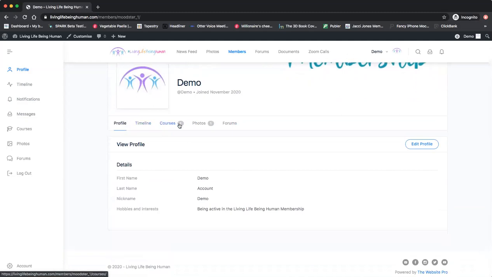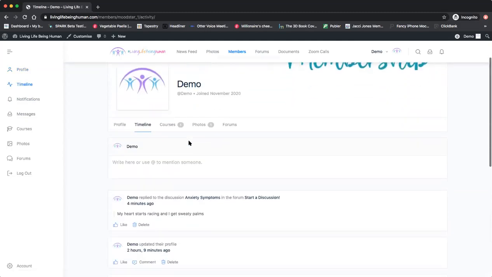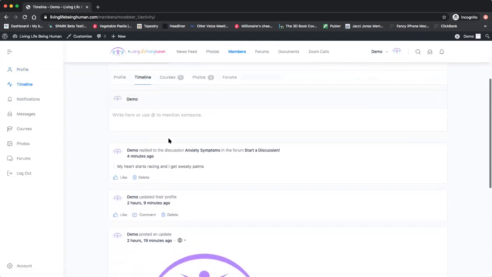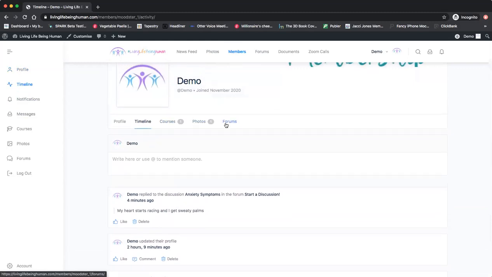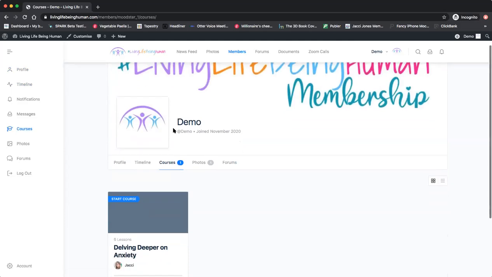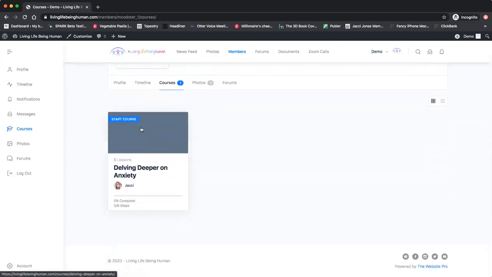These are doubled up from the top line. So you can access the timeline here. Courses, photos, forums. It's all the same as the top line there. Sorry, courses is new, but courses again is on the left-hand side. So we type courses here. You can see what courses you're enrolled in. So everyone will get enrolled to every course that's on here at the moment.